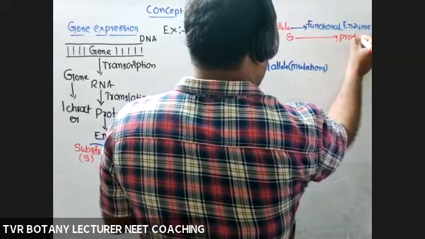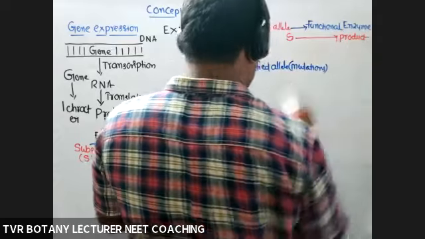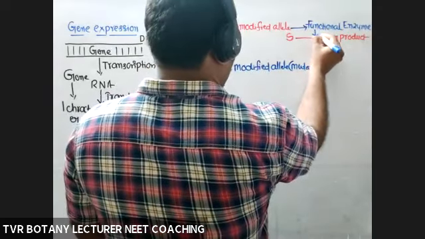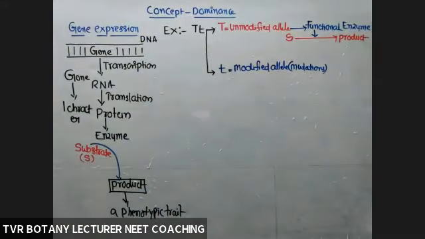And that product is concerned with increasing the height of the plant. That enzyme converted the substrate into product, so the substrate is transformed into product. That product is responsible for increasing the height of the stem.